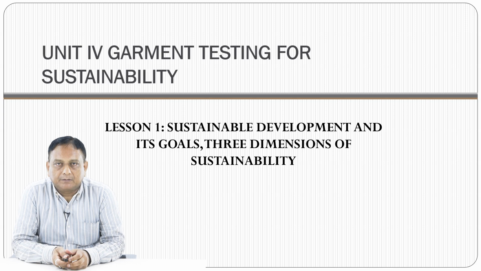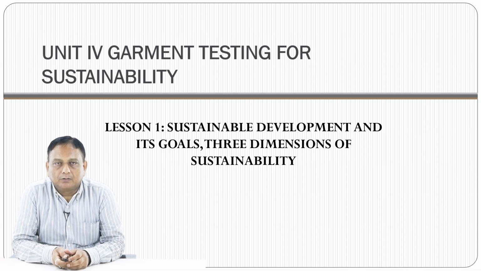Now, the sustainable development goals were originated by the United Nations to improve the working conditions of the people, and also the work culture and overall development of the nation.